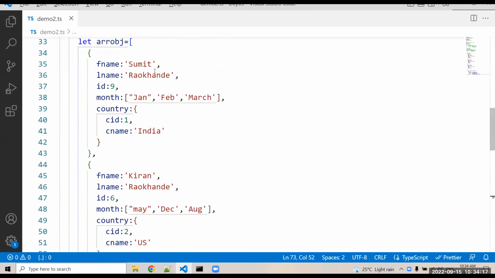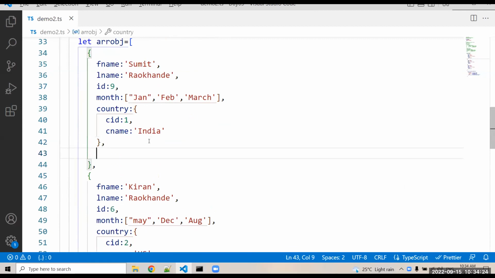Are these things clear, everybody? Yes, Sumit. Very good. Can we create an array of objects inside the object?